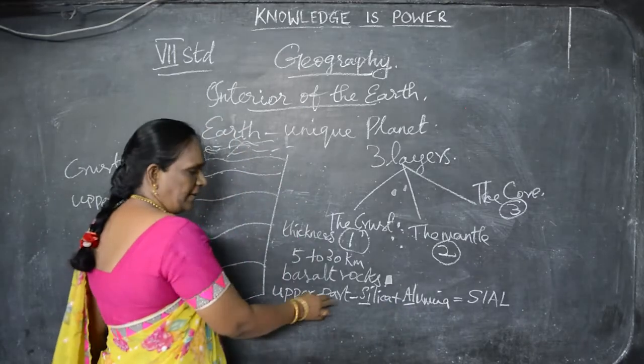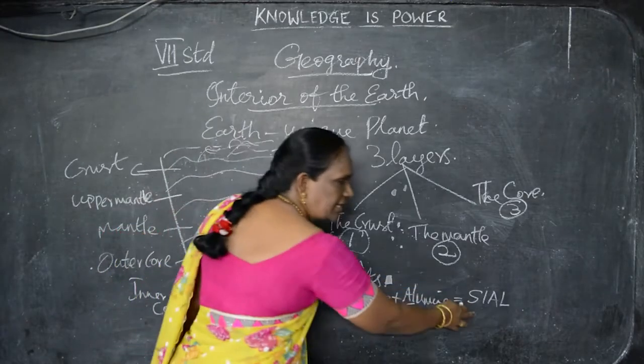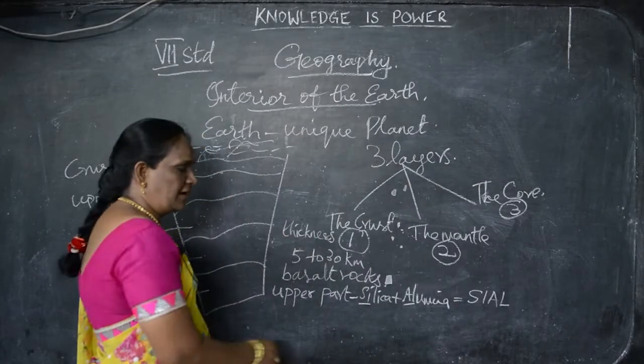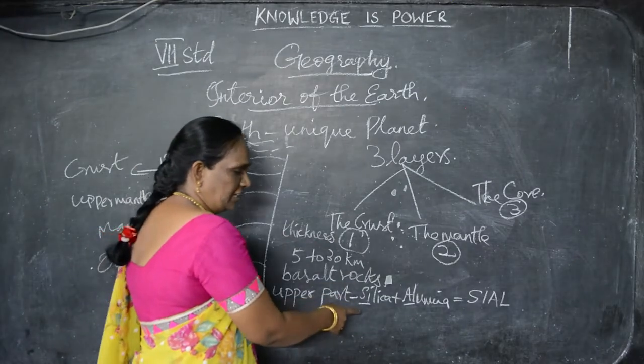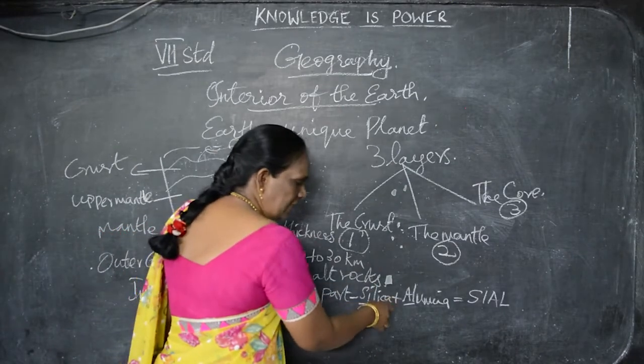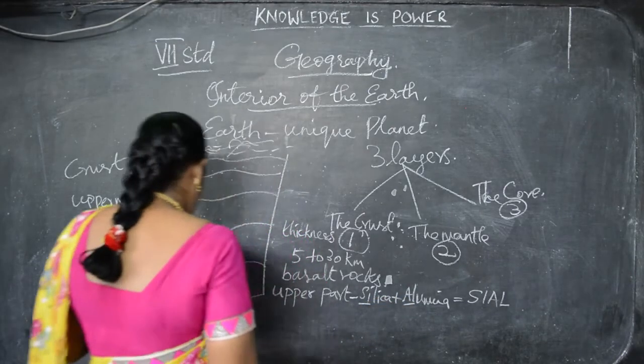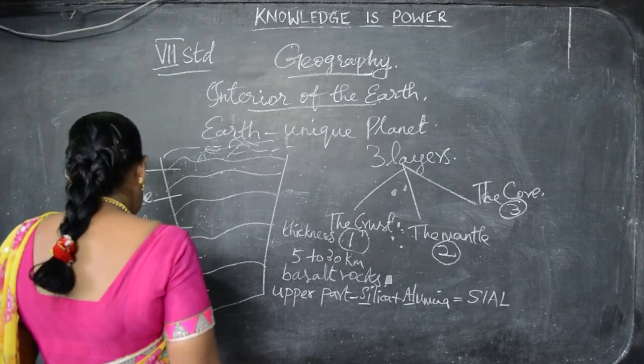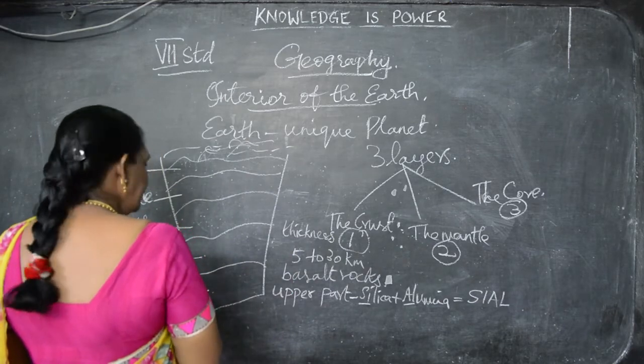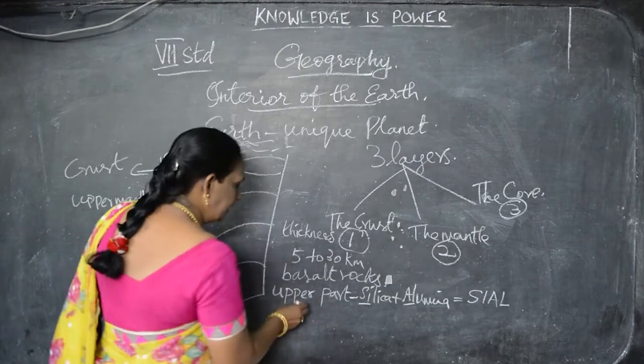Together, the upper part is called SIAL because it is formed with silica plus alumina. The upper part is called SIAL. Understand? And it has granite rock.